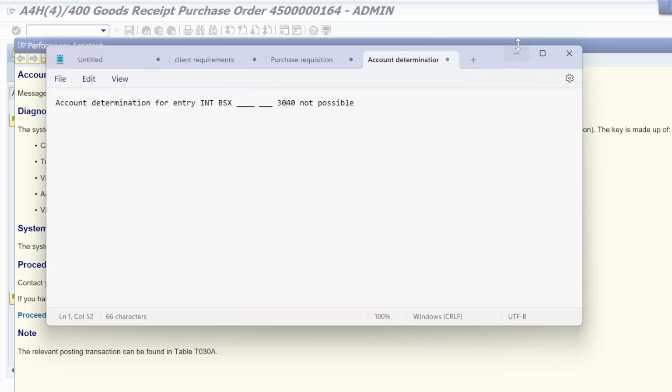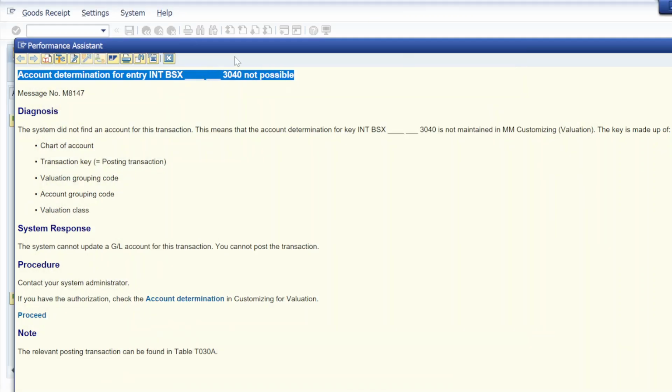So let me show you how to resolve that. Just go to T code OBYC. Here you can see, if you want to read the diagnosis, you can do that also. The system did not find an account for this transaction. This means that the account determination for this is not maintained in customization. The key is made up of chart of accounts, transaction key, valuation grouping code, account grouping code, and valuation class. Okay, so all that is mentioned here, right?